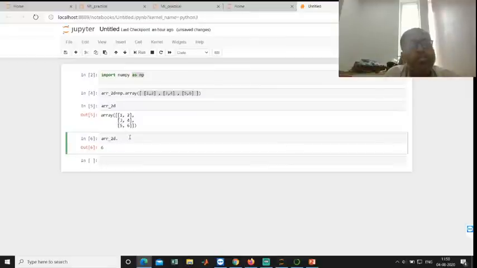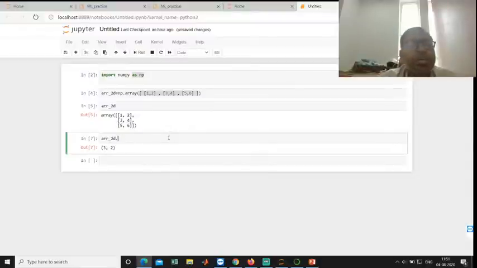For example, arr_2d dot shape. Shape is another attribute which gives the number of rows and number of columns, the dimensions of the array. So 3 rows and 2 columns.